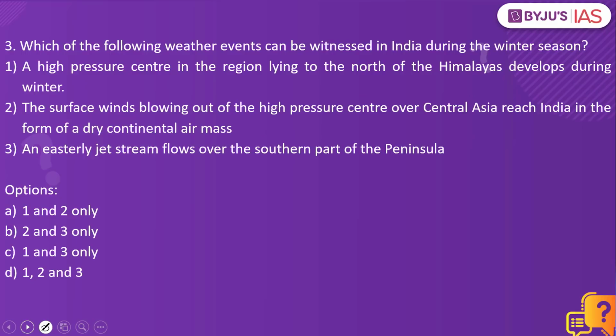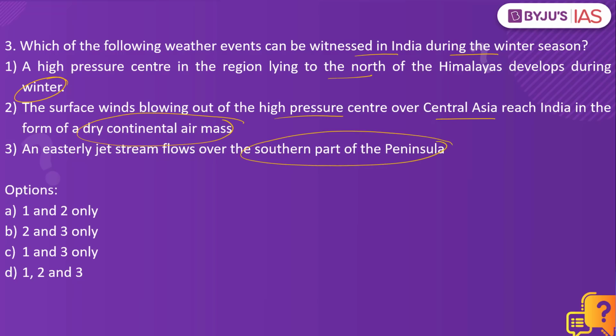Now let's look into the next practice question. Which of the following weather events can be witnessed in India during the winter season? A high pressure center in the region lying to the north of the Himalayas develops during winter. The surface winds blowing out of the high pressure center over Central Asia reach in the form of a dry continental air mass. Third option, an easterly jet stream flows over the southern part of the peninsula. Which of the events can be witnessed in India during the winter season? The answer to this is 1 and 2 only.